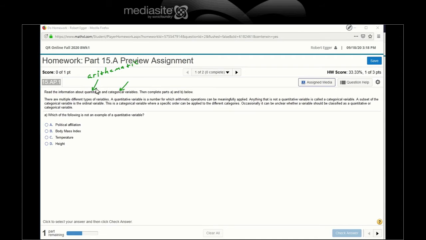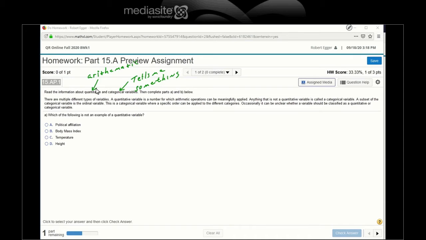Categorical tells me something about the variable. Then do A and B below.